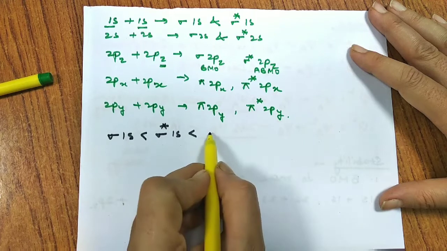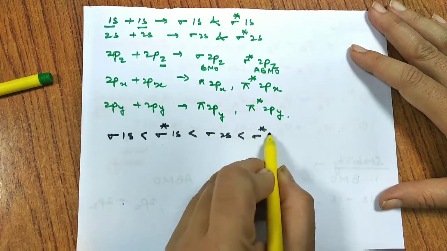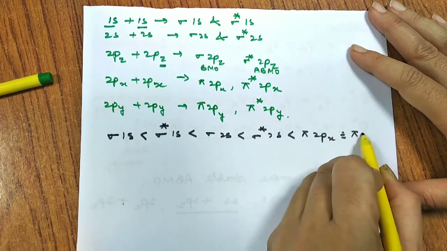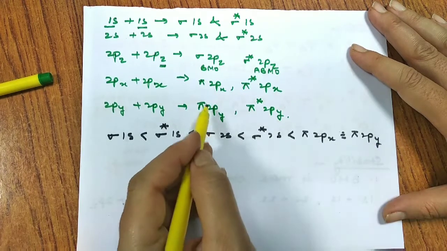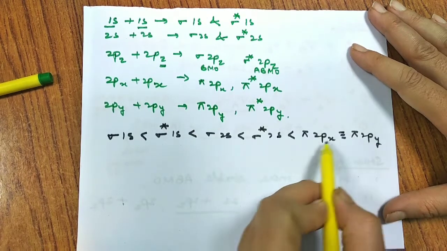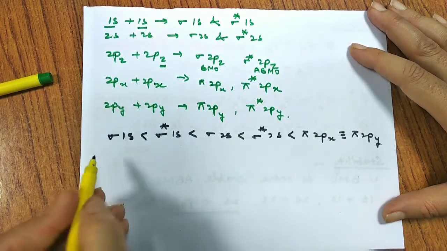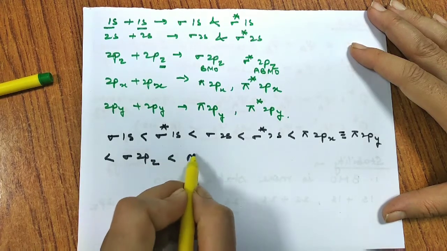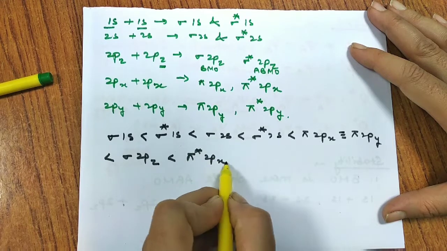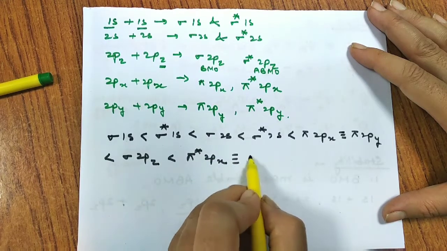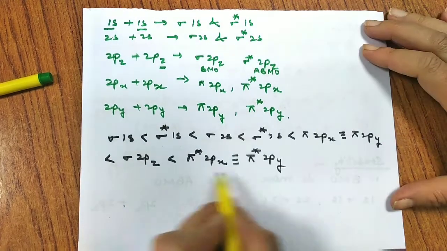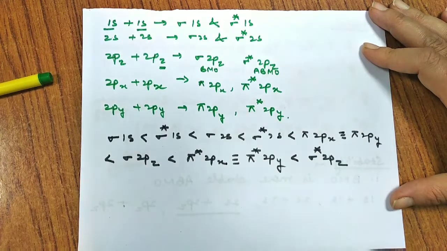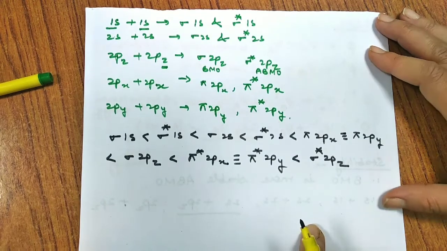Next we'll move after 1s to 2s. So we have sigma 2s and then sigma star 2s. After this we'll move to pi 2px and pi 2py. Both are forming pi bonds, so the energy is exactly the same. So I have written the sign of equivalence between pi 2px and pi 2py. After this we'll have sigma 2pz, which is more stable and thus has higher energy. Then pi star 2px and pi star 2py. After this, next we have sigma star 2pz. So this is the order we need to consider up to nitrogen.